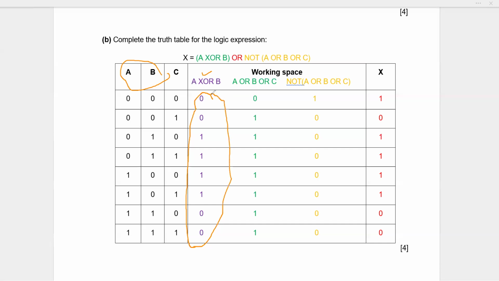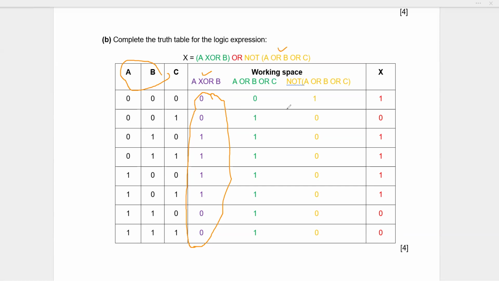Now the next one is my A or B or C. So if any one signal is a 1, the result is a 1. So here you can see all three zeros, the result is a 0. And in all of the other cases, you have at least a 1. Whenever there's an OR gate, if any one input is a 1, then the final result is a 1.